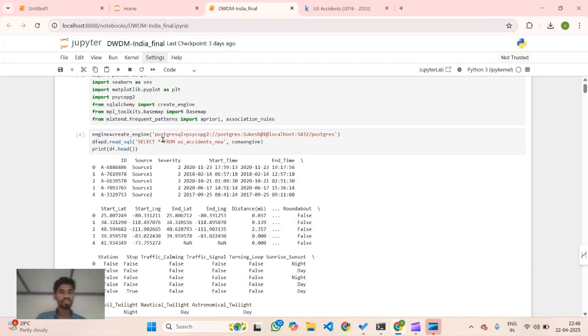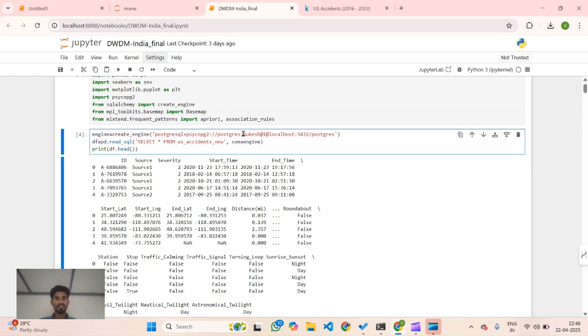From PostgreSQL, we have to import the table into the Jupyter notebook. For that, we will be creating an engine. Here, we have to use the password which we set during the installation time, and we have got the data. Now, from that data, we have to read the SQL into the data frame using the pandas library.